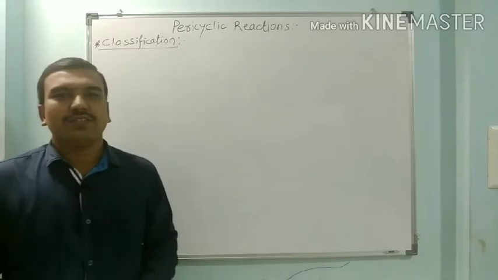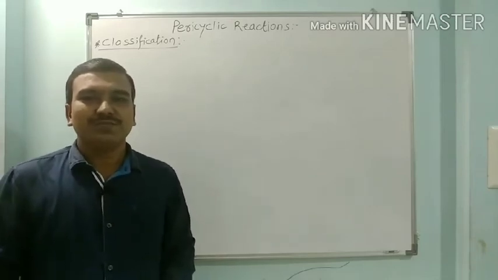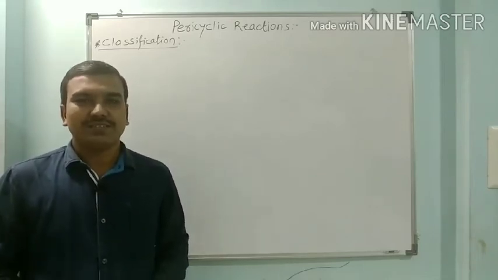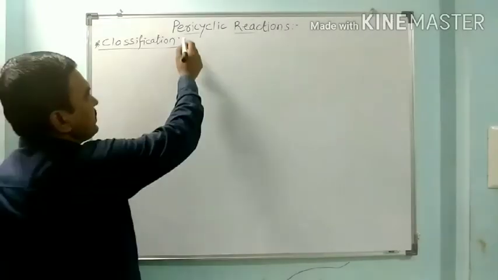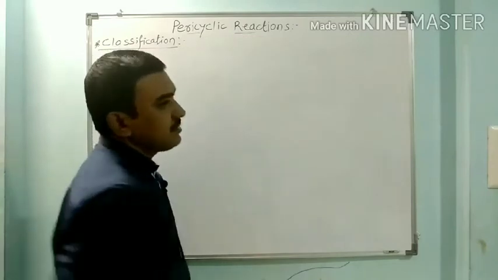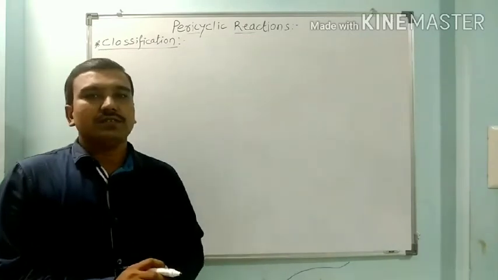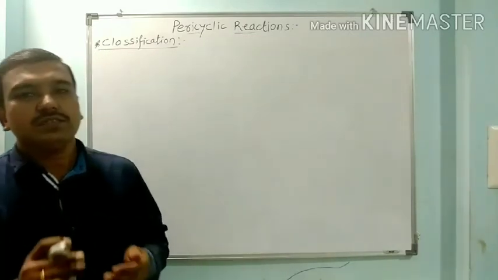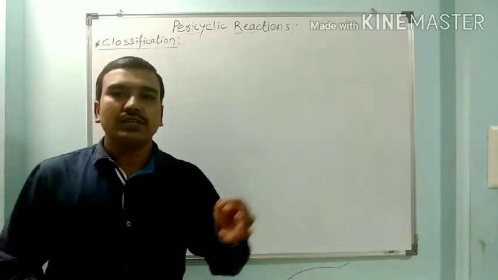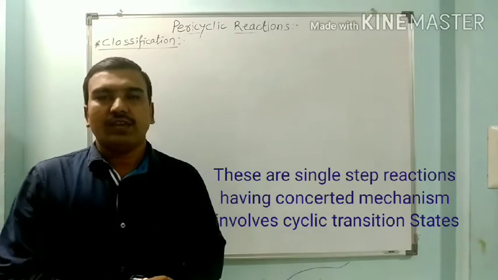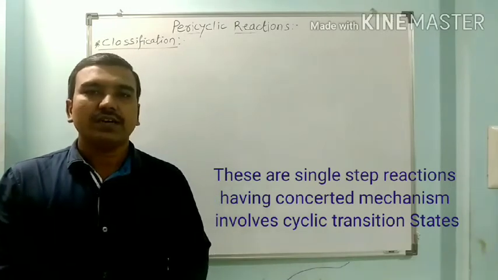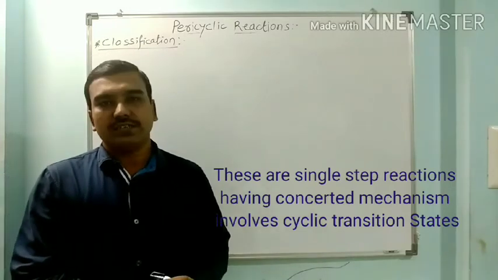Hello friends, today we have to see pericyclic reactions. What are the pericyclic reactions? The pericyclic reactions are the reactions which take place in a single step involving a cyclic transition state, and these pericyclic reactions have a concerted mechanism.